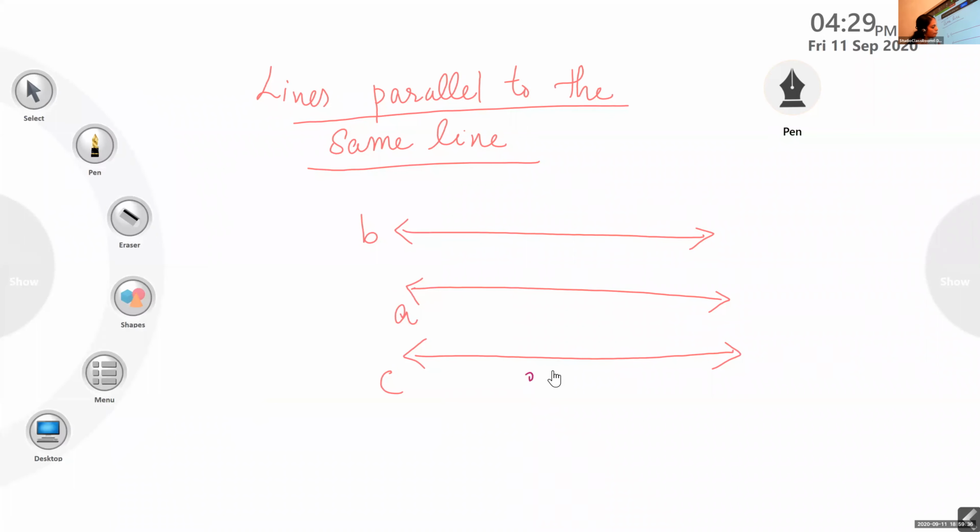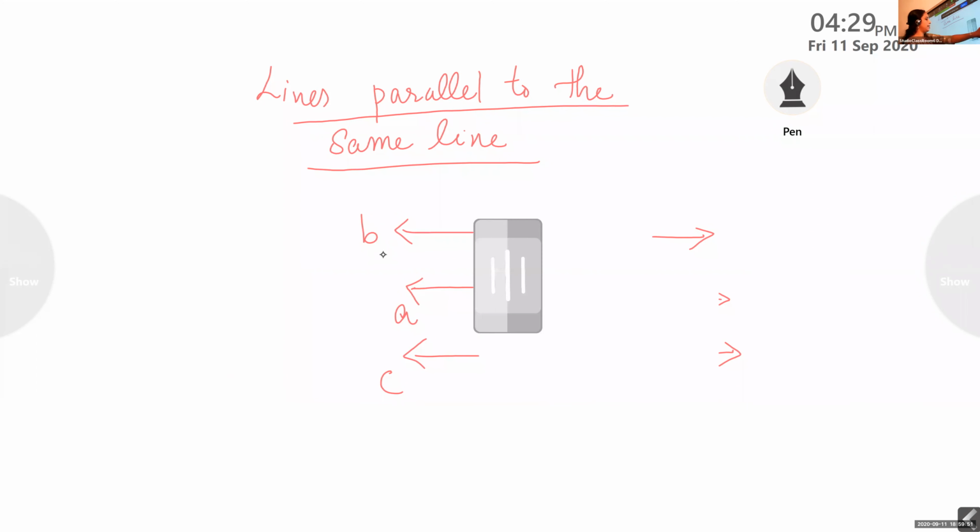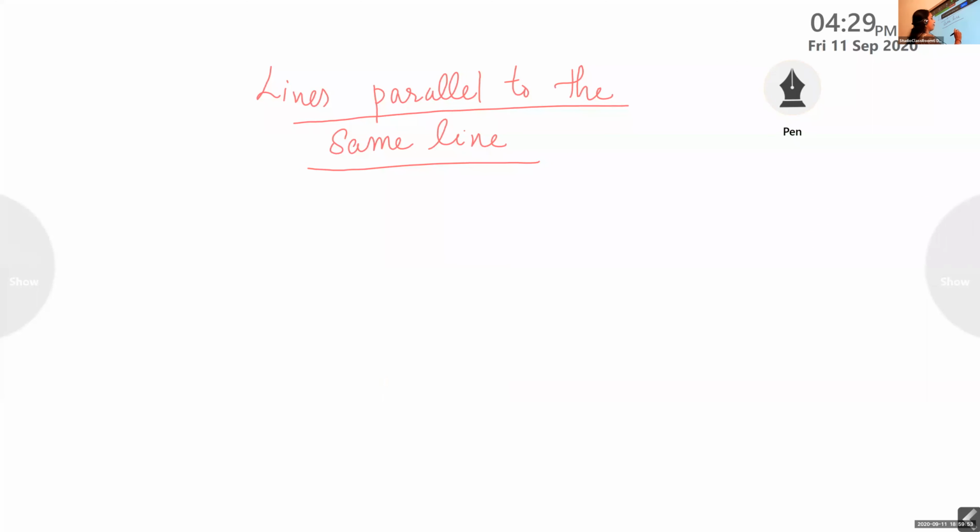A parallel to B, and C parallel to A. See, children, one more time I will draw.